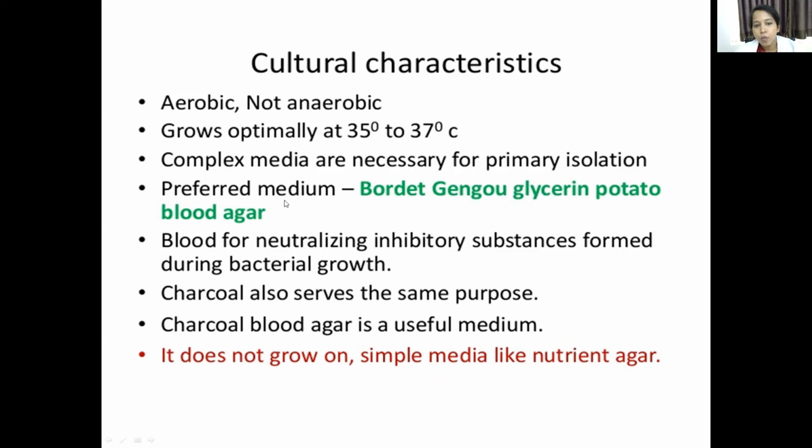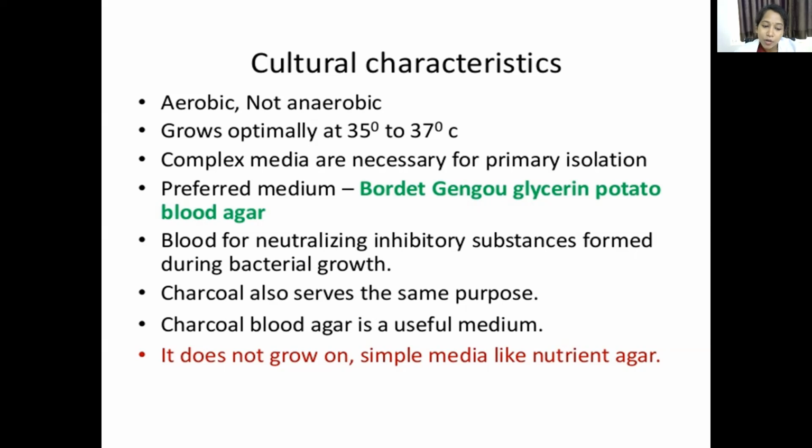One of the examples is Bordet-Gengou glycerine potato blood agar. This is one of the preferred media for the growth of Bordetella. The blood which is used in this medium is not to provide any additional nutritive factors. Usually blood is added to add some nutritional requirements, but here it does not.